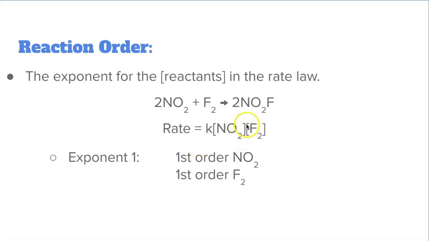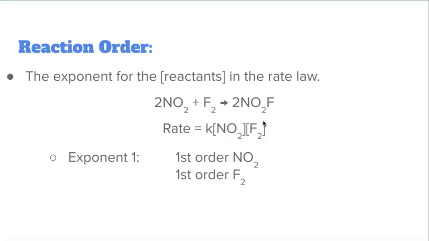And again, the exponents do not always match up to the coefficients of the balanced equation. So your instinct might be, oh, this is second order, but it's not. It's first order. The order is basically telling us how the concentration of that reactant affects the rate law. Imagine if this was a 2 or a 3, or as the numbers get higher, those reactants have a greater influence on the rate of reaction.